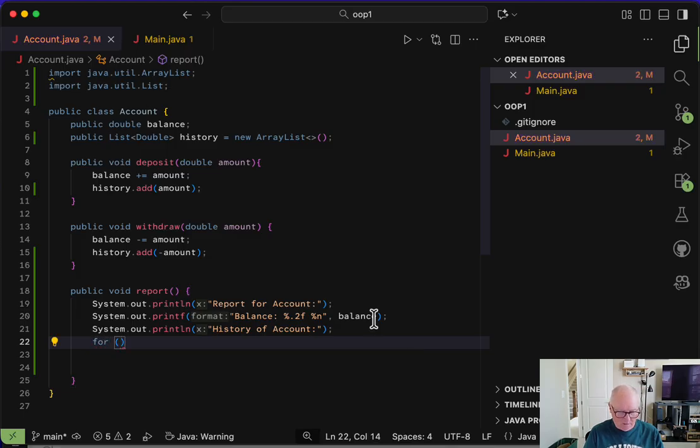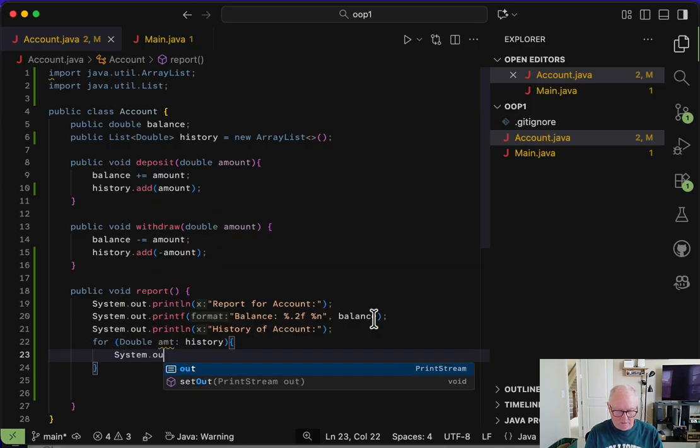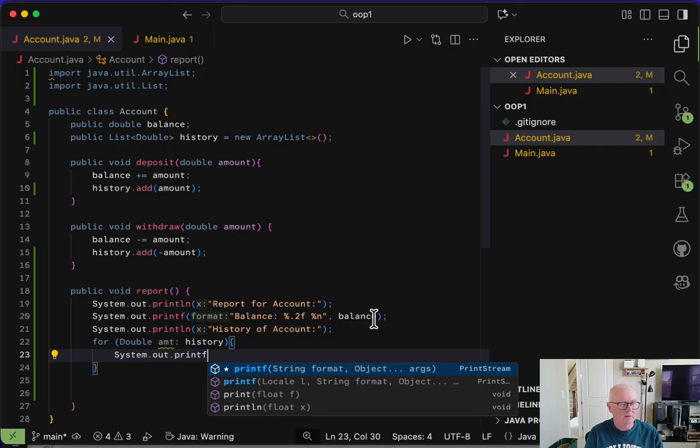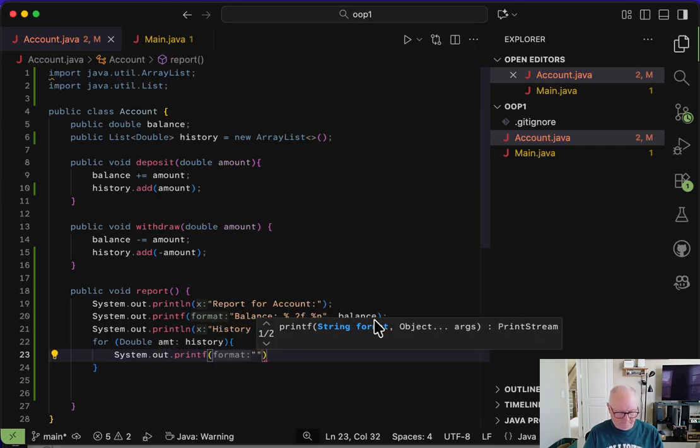For double note in history, and then printf with %n.